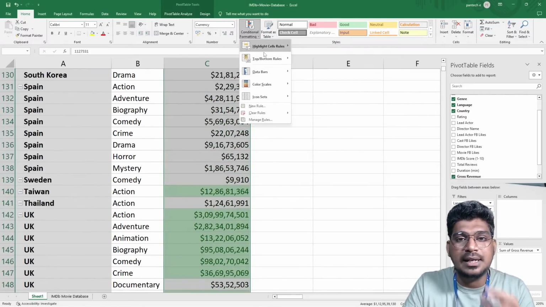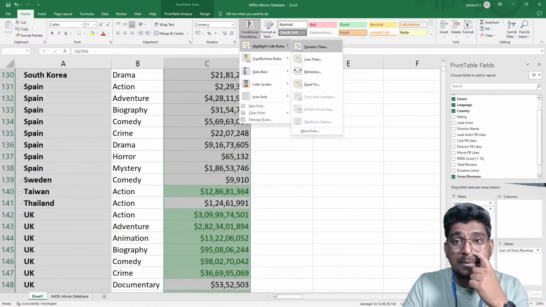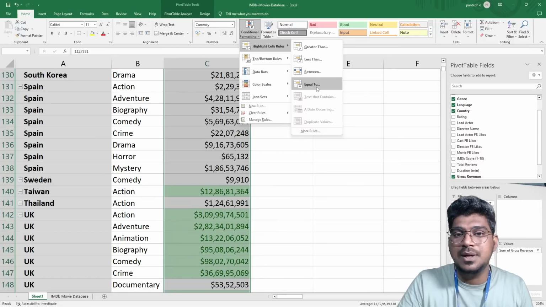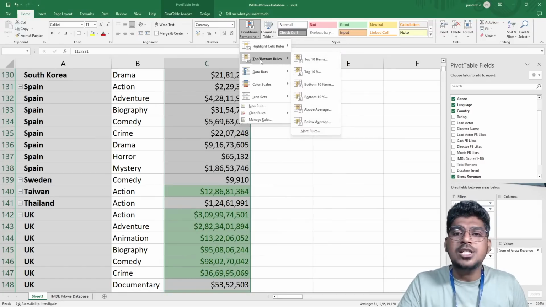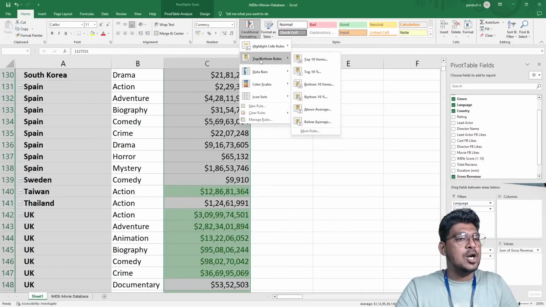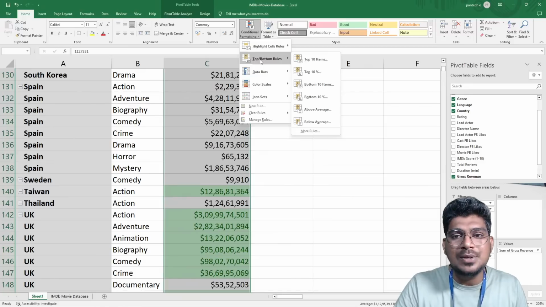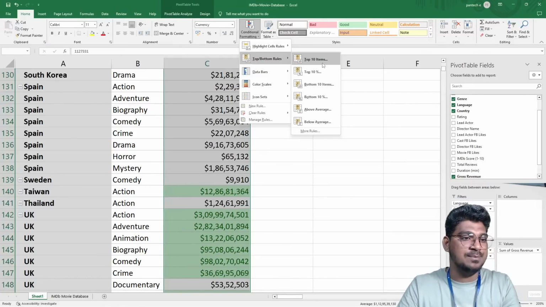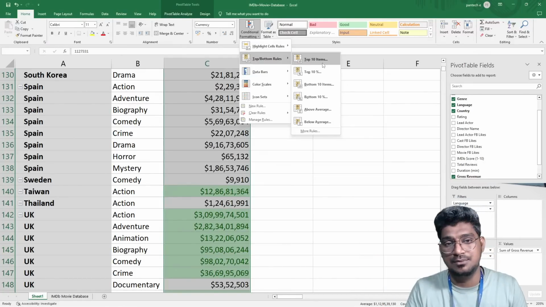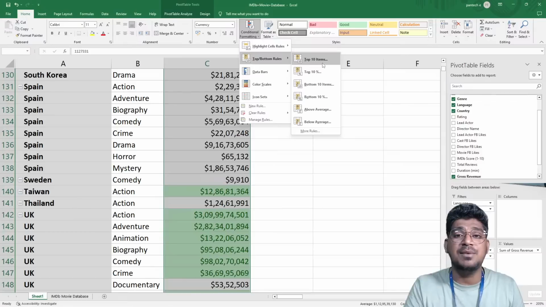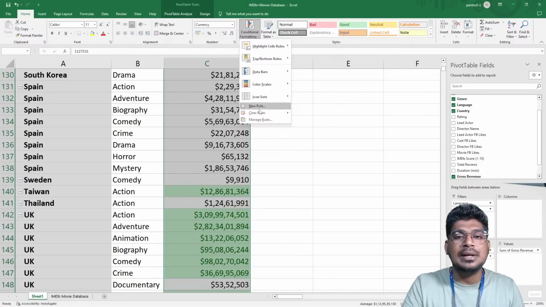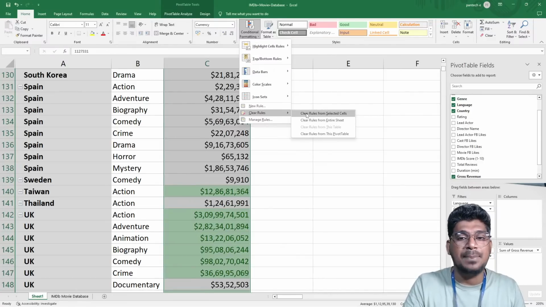Now there are less than, between, and equal to. Now the bottom rules are there. What are the top and bottom rules here? Top 10 items means the maximum values, how to display and highlight them; that is the most important thing. Before that, I want to clear the rules I applied.